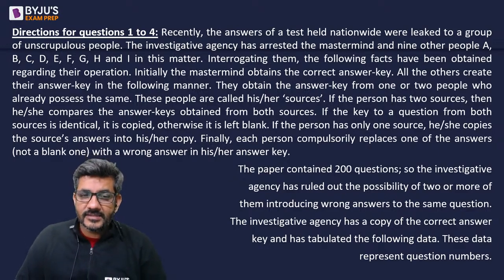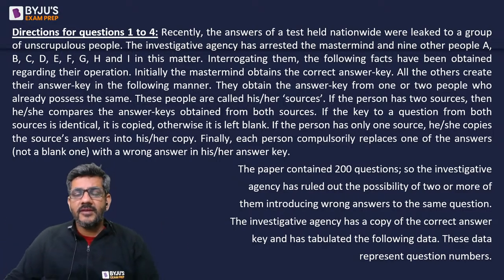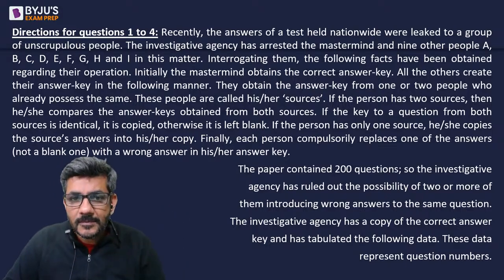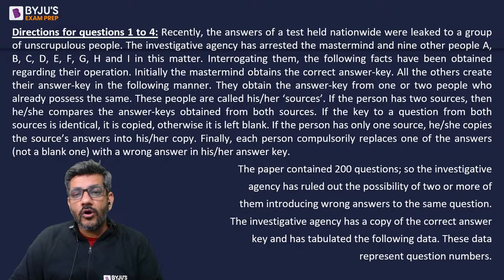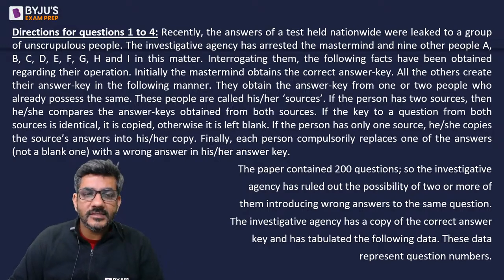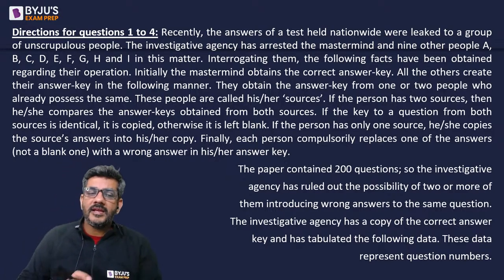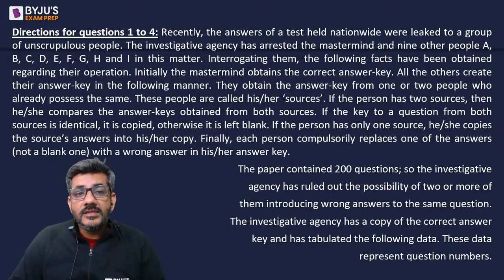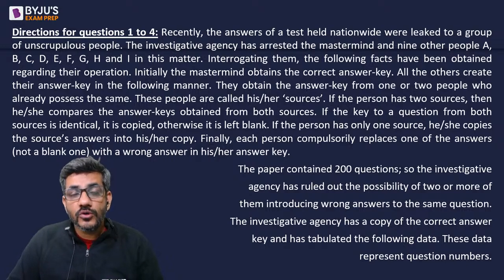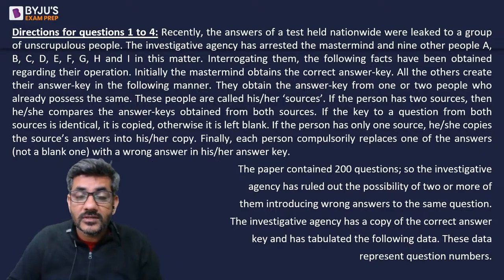Initially, the mastermind obtains the correct answer key. So, whatever questions were there, first of all, the mastermind will have the correct answer key for each of those questions. All the others create their answer key in the following manner. They obtain the answer key from 1 or 2 people who already possess the same. So either every person would be getting his answer key from 1 person, or from 2 people, of course from the people who are already having the answer key with them. These people are called his or her sources. ठीक है, तो जिससे भी वो आंसर की ले रहे हैं वो उसका सोर्स कहलाते हैं.